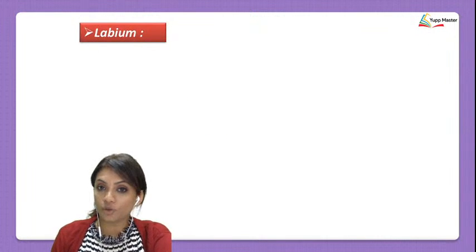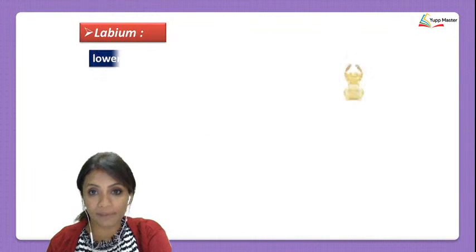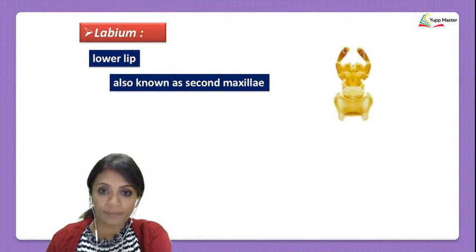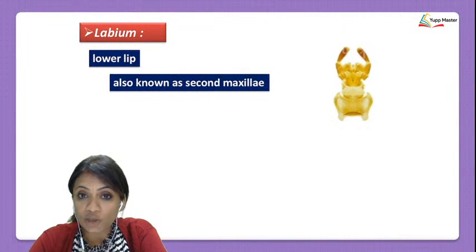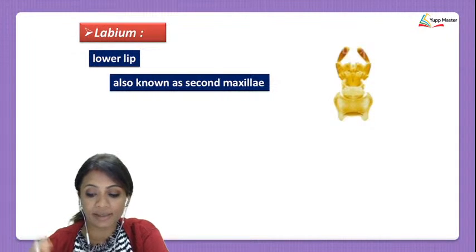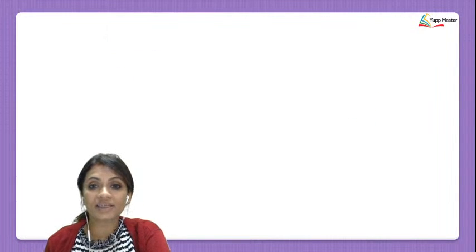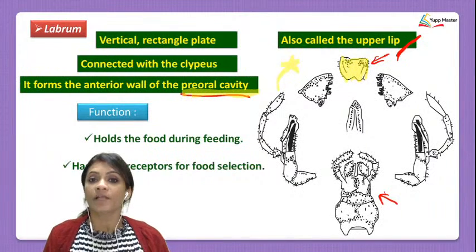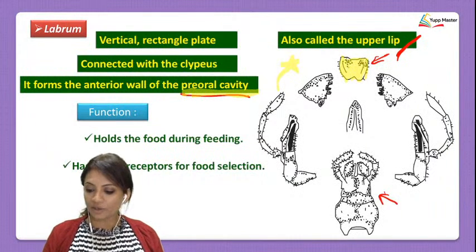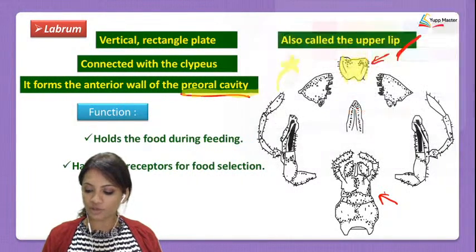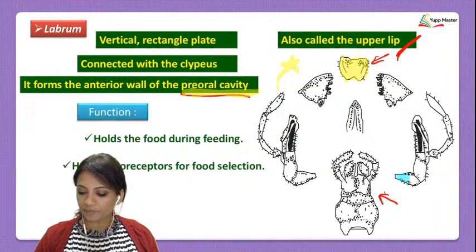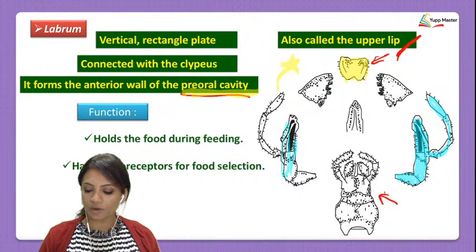Next, the lower lip is called the labium. Okay, the labium is the lower lip. Children, it is also called the second maxillae. Now, I'd like you to understand why it is called the second maxillae. For this, look at this diagram again. Pay attention to the structures of this part here. Look at this region over here. This is called the maxilla, one on this side and one on this side.